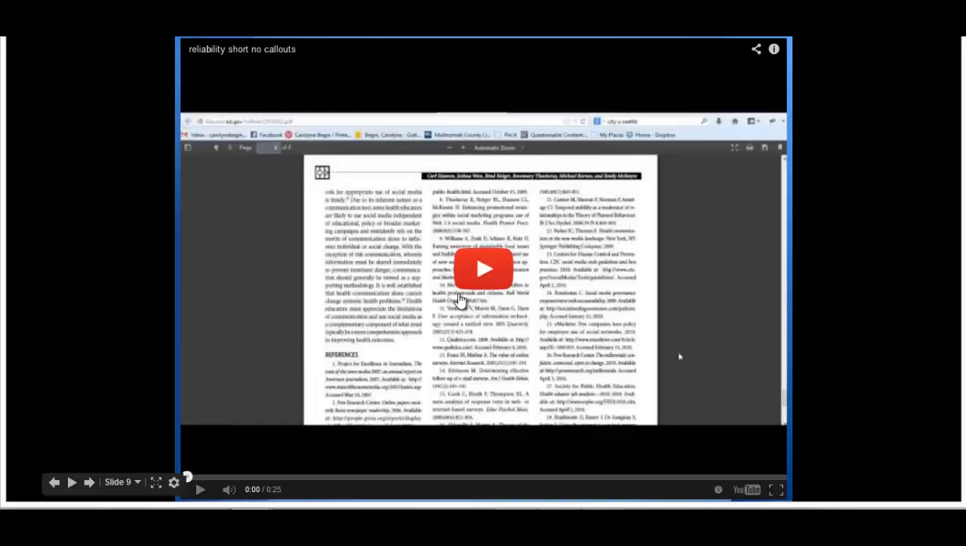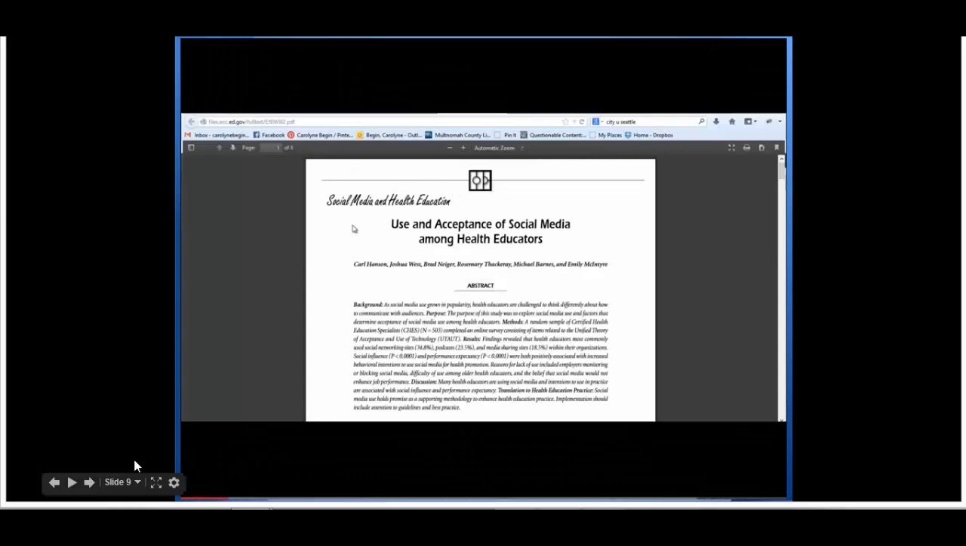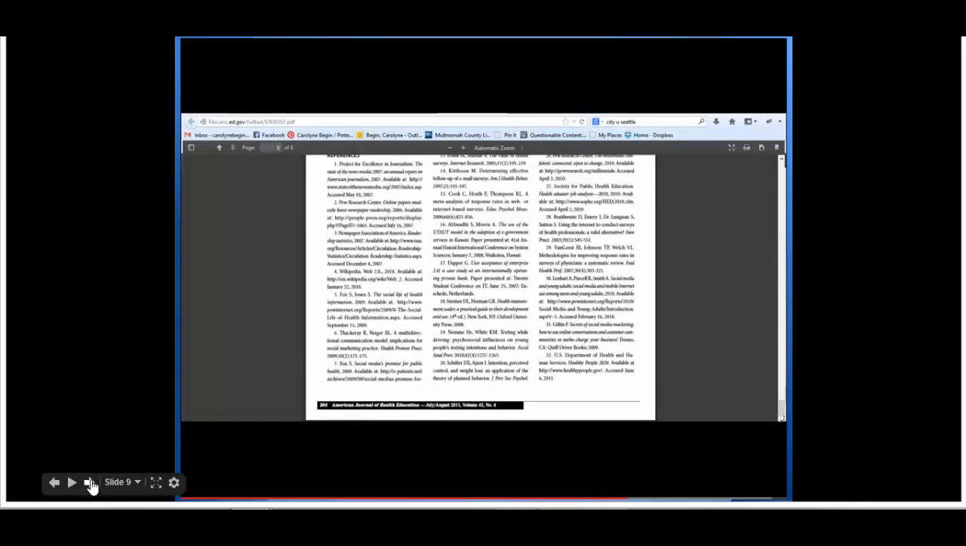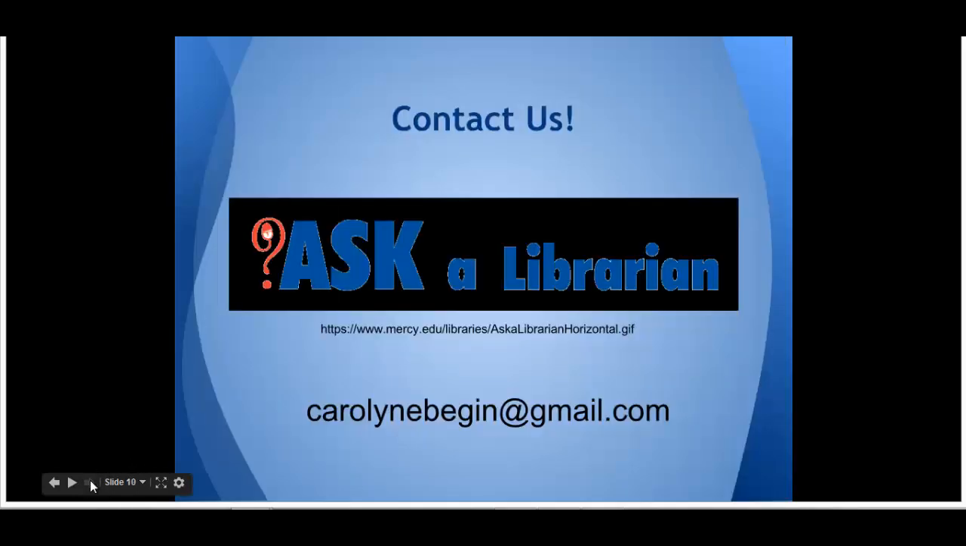In this example, we can see that it was published in 2007. That's quite a while ago, and social media has changed a lot since then. The authors are clearly stated. Is the content primarily opinion? If you go to the last page, is the information balanced? Are there references? Does the author provide citations and references for quotations and data? Is the information error-free and accurate?